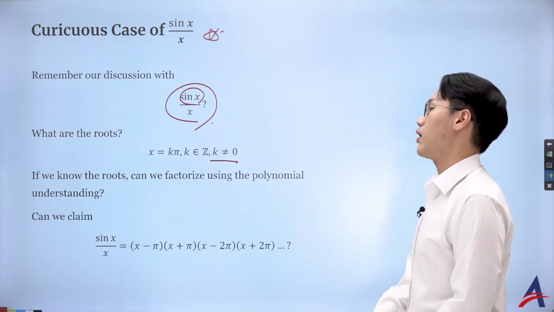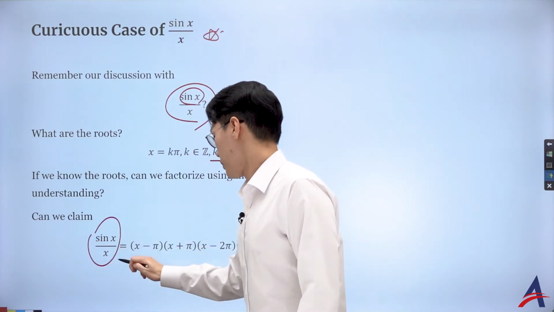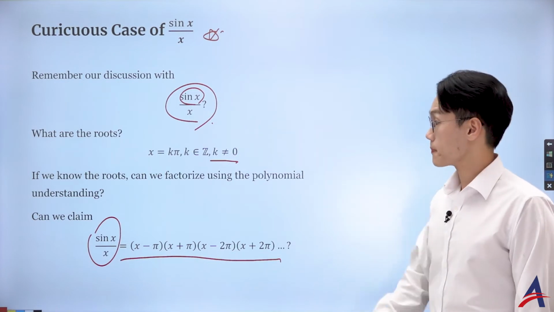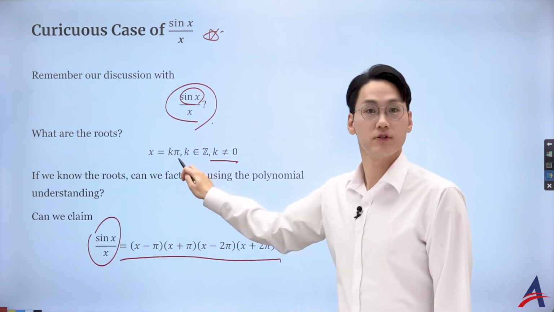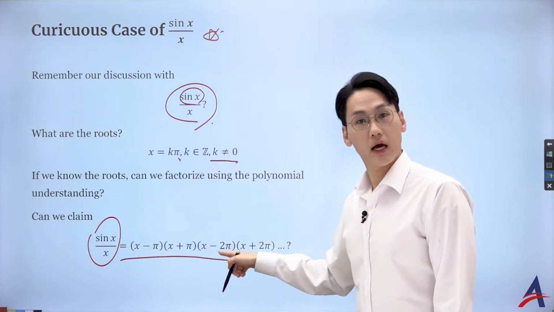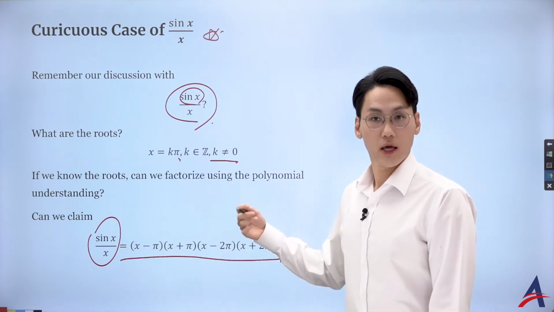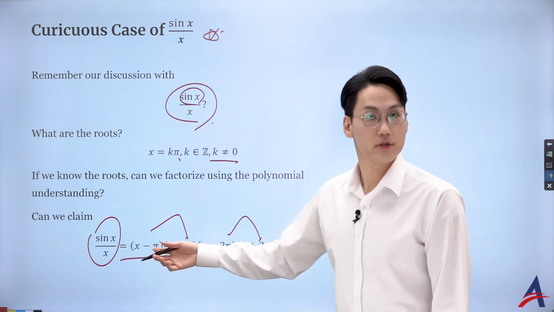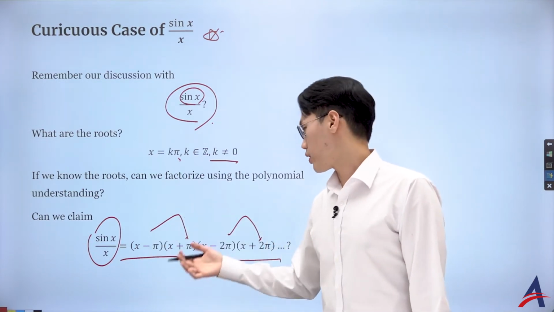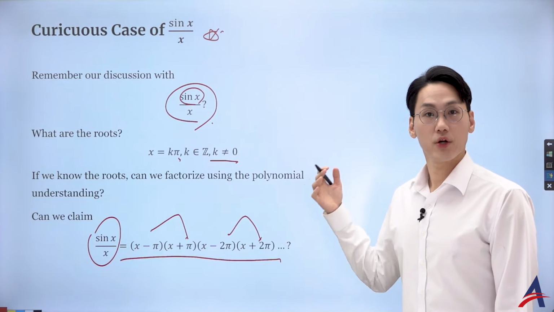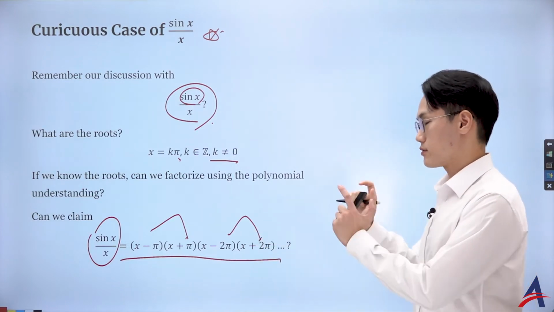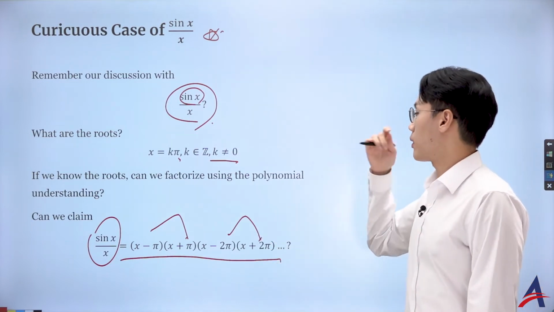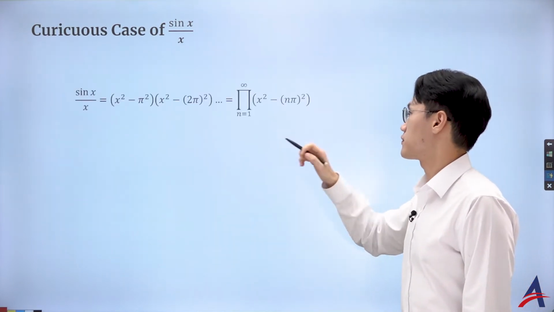I can say that sin x over x must be factorizable with these multiple integer roots, right? What I notice is that if the roots are integers, they are going to be plus minus pi, plus minus 2 pi, etc. In fact, I can use the difference of squares to express it. So it's going to be x squared minus pi squared, x squared minus 4 pi squared, etc. So I can just express this as a difference of squares.